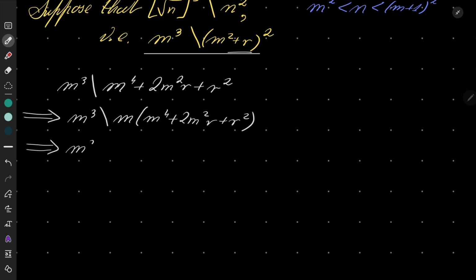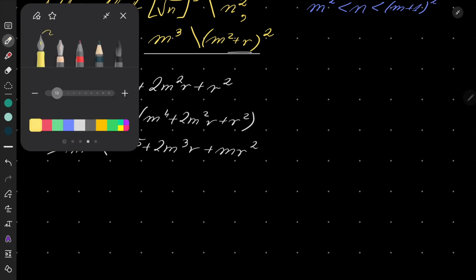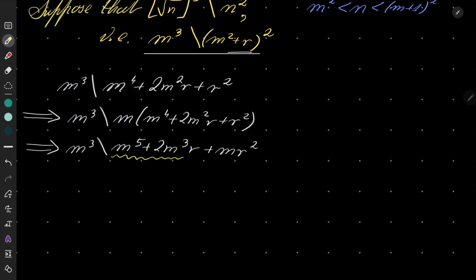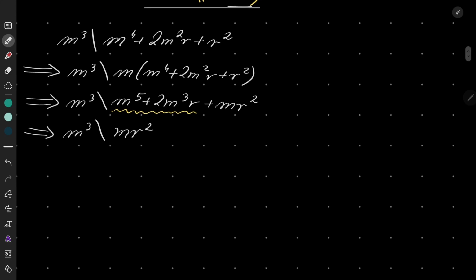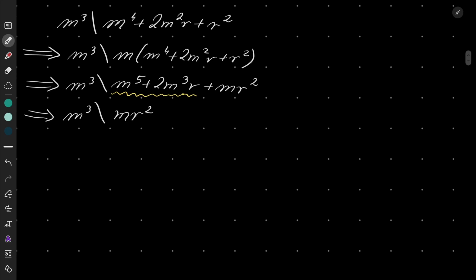So m cubed divides m to the 5th power plus 2m to the 3rd power r plus m r squared. If you look closely, the first two parts are obviously divisible by m cubed, so this implies that m cubed divides m r squared.